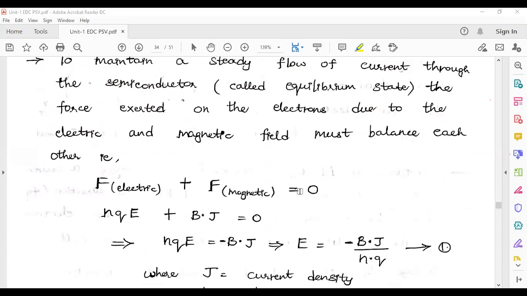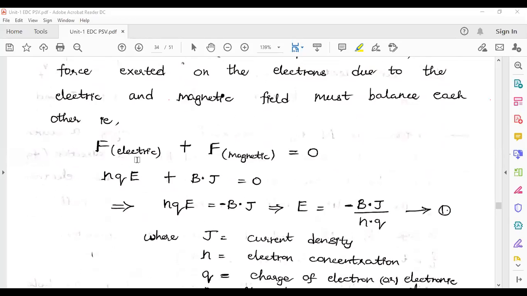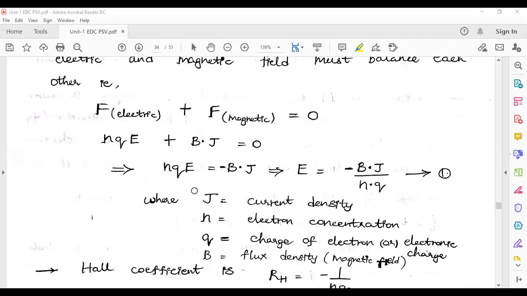I am going to consider the force due to the electric as well as the magnetic fields. That is, F electric plus F magnetic is equal to 0. The force due to the electric field is given by nqE, where n is the concentration of electrons, q is the charge of the electron, and E is the applied electric field. The magnetic force is BJ, where B is the magnetic field and J is the current density, and the sum is equal to 0. That implies nqE is equal to minus B into J.